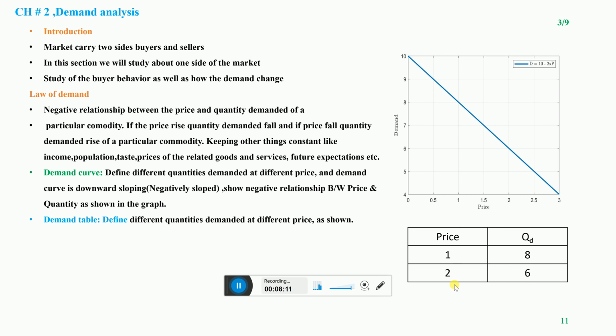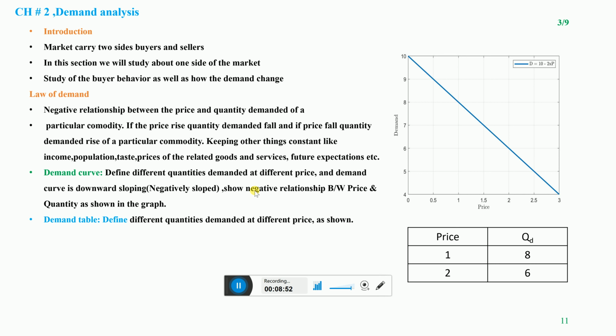But when the price increases from 1 to 2, the quantity demanded of that particular commodity decreases from 8 to 6, a decrease of 2 units. So the demand table describes different quantities demanded at different prices. As well, we can say the demand table describes a negative relationship between the price of the particular commodity and the quantity demanded. The price is increasing from 1 to 2 and quantity demanded is decreasing from 8 to 6. Negative relationship.